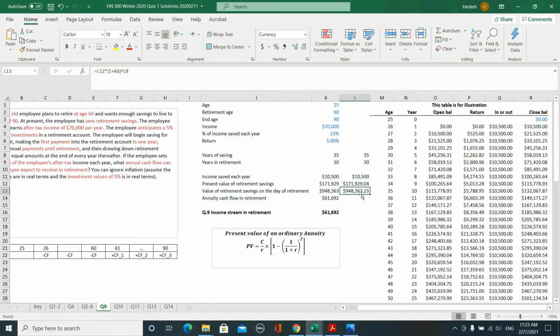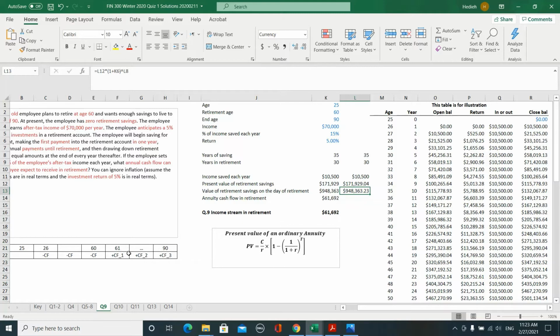After finding this future value, this shows you the amount of money that you will have in your savings account in year 60. So after year 60, you want to start withdrawing a fixed cash flow each year from your account, and you want the value of the cash flow to be such that you can withdraw that cash flow for 30 years, from year 61 to year 90. So in other words, this $948,000 is the present value of another annuity, an annuity from year 61 to year 90.